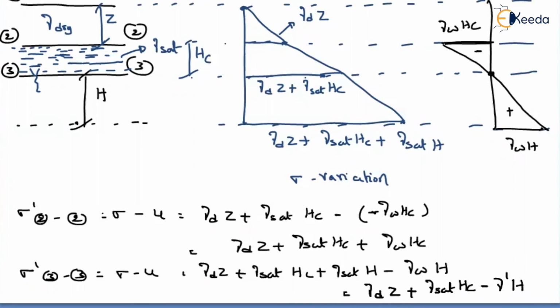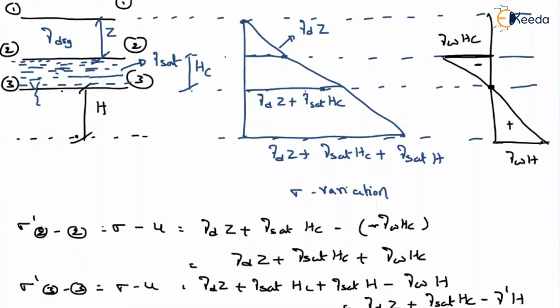So always remember, you will have submerged unit weight only in the water table condition. One more thing to remember is that wherever there is capillarity, the water will be under tension, so there you have to consider the negative pore water pressure.